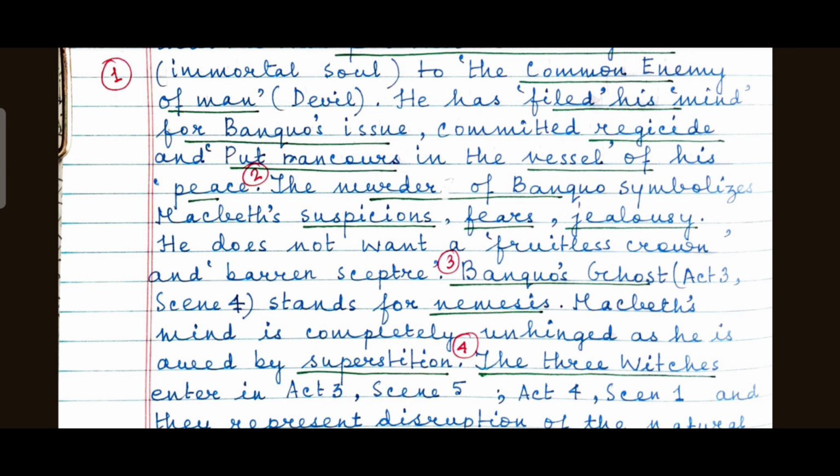Banquo's ghost, important symbol. Prepare the banquet scene very well. It's there on my playlist. Go check the playlist. Banquo's ghost stands for nemesis. Macbeth's mind is completely unhinged as he is awed by superstition.